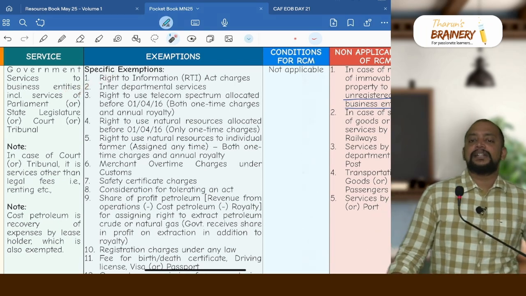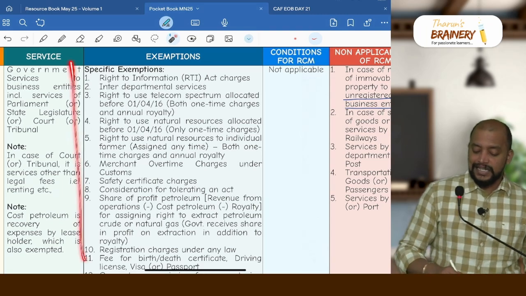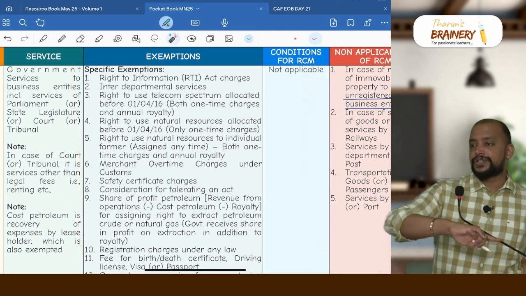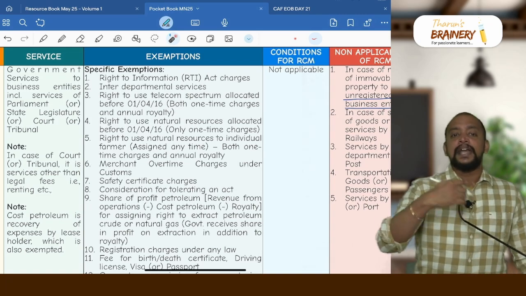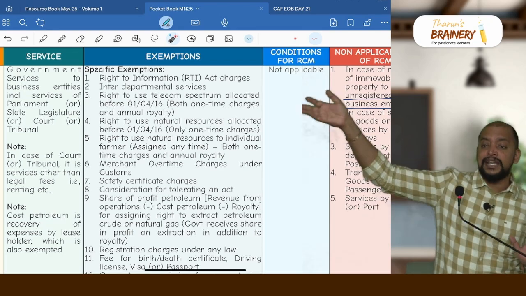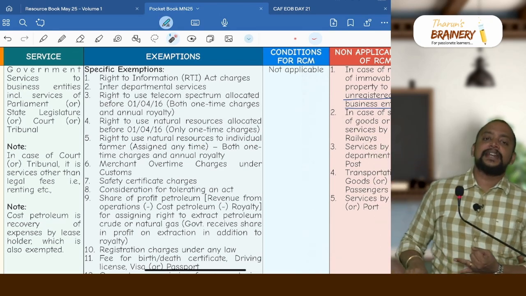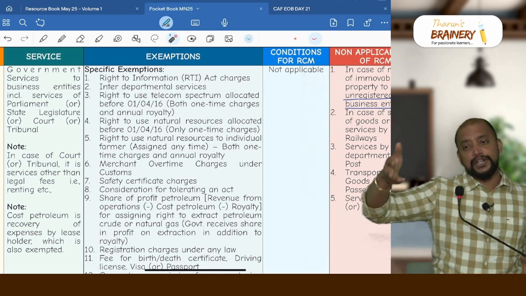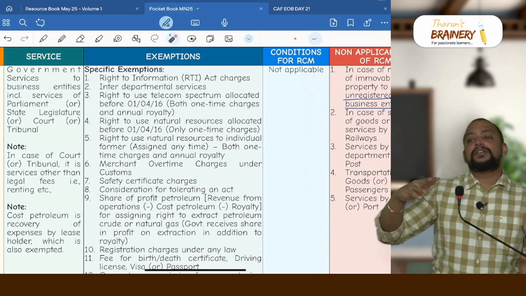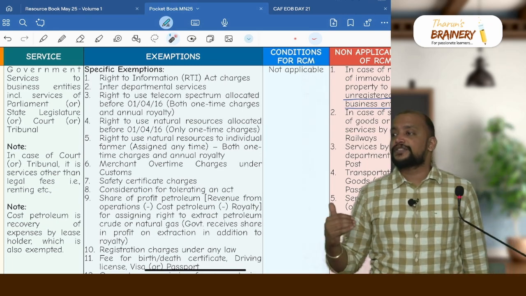Then interdepartmental service, one department to another department of central government or state government, but all these are services to business entities. Suppose there is interdepartmental service where the post is providing services to any other department, that is not covered under the exemption. Actually these exemptions are covered under the last heading. What is that last heading? Department of Post, we have only 3 exemptions. Indian Railways, we have only 3 exemptions. Transportation of goods or services, we have exemption. Airport or port, we don't have exemption. Apart from that, all other services to business entities only have this exemption, which means this will come under other services to business entities.